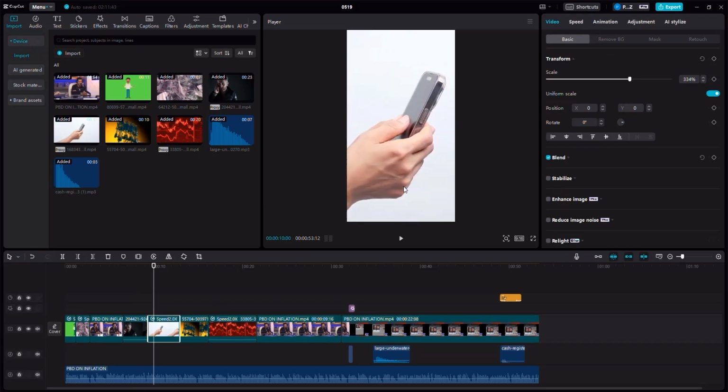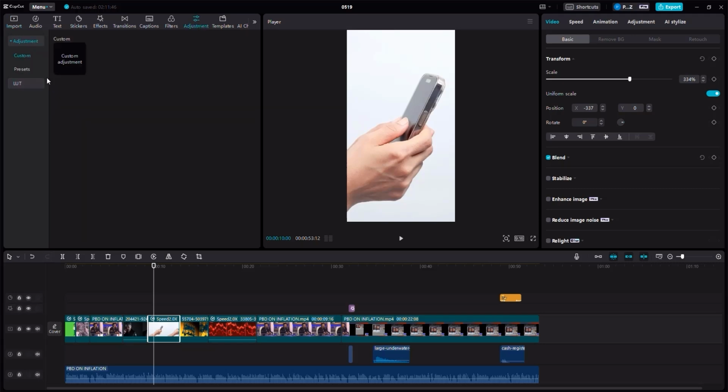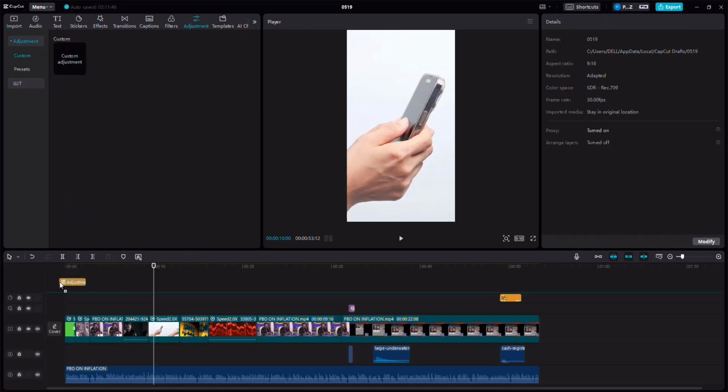Now I want you to do the following. I want you to go right about here. Click on adjustment. Right about here. And I would like you to drag an adjustment right about here.